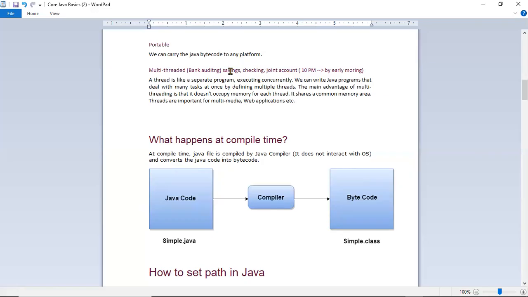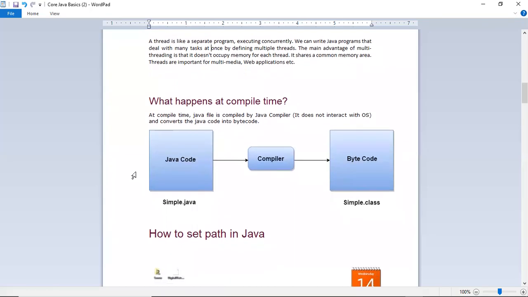Multiple threads they can create and make them run. If they don't create multiple threads, it is all sequential processing. They have to first complete savings, then checkings, then the joint account. All this takes a lot of time, and they cannot complete it overnight. That is why multi-threaded. You got it? Parallel processing, basically.